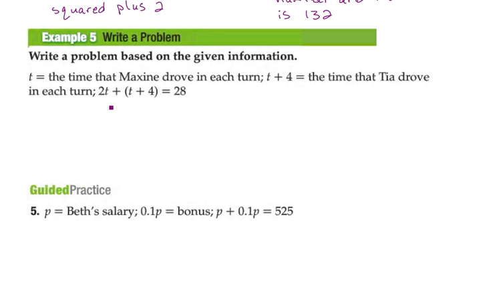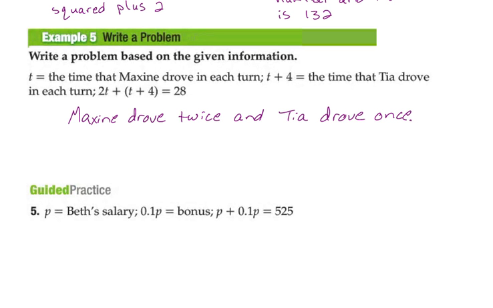So how are we going to write this? Well, we have 2t here, and we know that t is the time that Maxine drove in each turn. So it looks like she drove twice. Looks like Tia only drove once. Well, we are adding them together, so it looks like all of that time equals 28. 28 minutes, probably. Okay, so we're going to say that Maxine drove twice and Tia drove once.